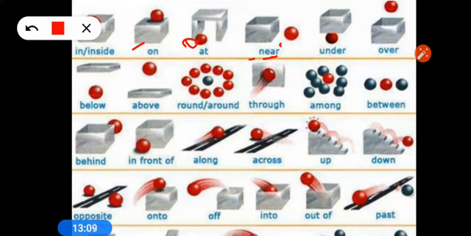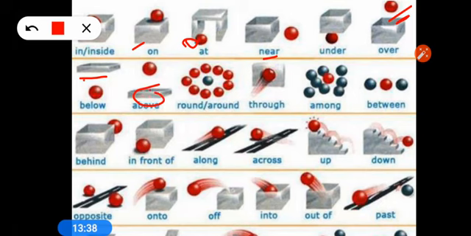But if it is down on the surface, then we use under. And over means not down, exactly up. You see that, exactly up, it is over. Below means lower than something. You can see that, lower than something, but not on the ground. Below than something. Next one is above. Above means upper than a particular object.